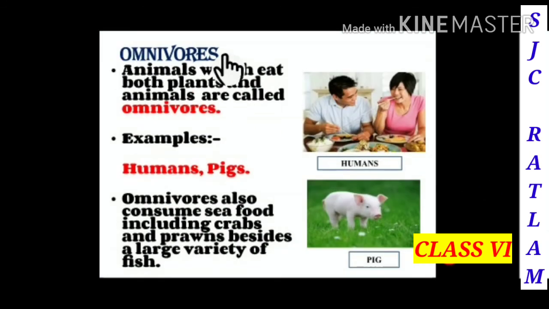Omnivorous. Animals which eat both plants and animals are called omnivorous. So the examples of omnivorous are humans and pigs. Omnivorous also consume seafood, including crabs and prawns, and besides that there is a large variety of fish.